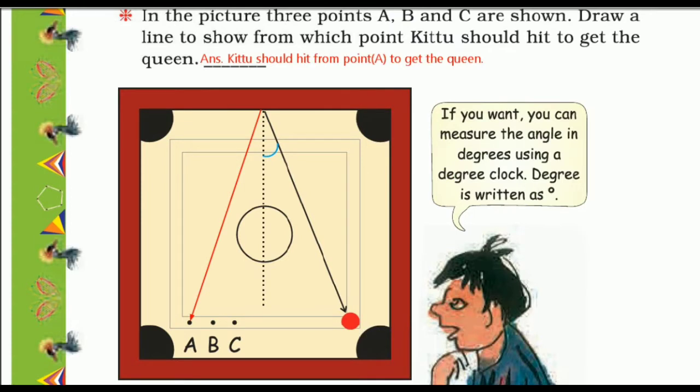Let's move on to the next question. Here in the picture, 3 points A, B and C are shown. Draw a line to show from which point Kittu should hit to get the queen.